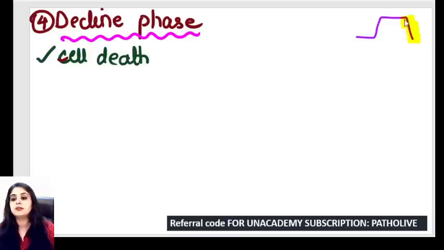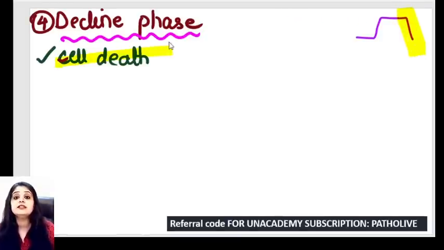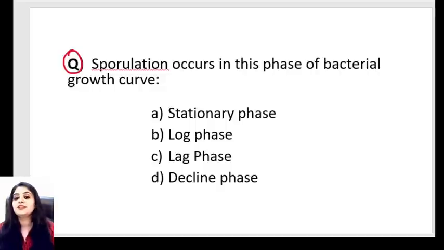And finally, the cells are dying. When all the bacterial cells have died and the dead cells are removed, the number will go down. So simple. Now if I get you to the question I asked: sporulation occurs in this phase of the bacterial growth curve. S for sporulation, what's your answer? Stationary. Because if you remember, sporulation, toxin, antibiotic, three things happen in the stationary phase.